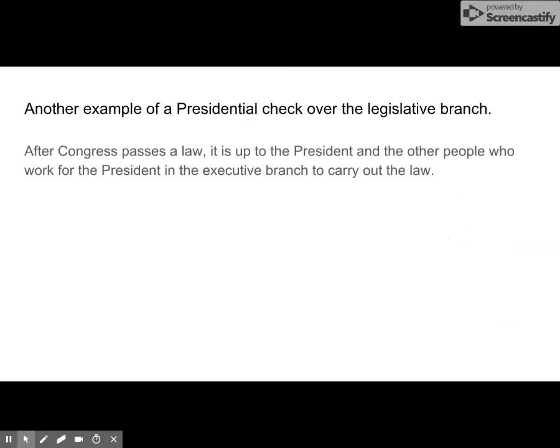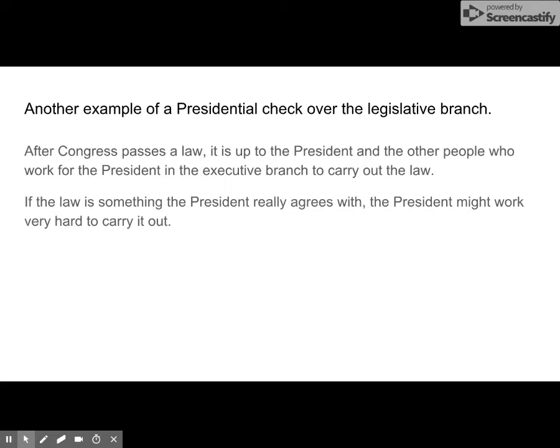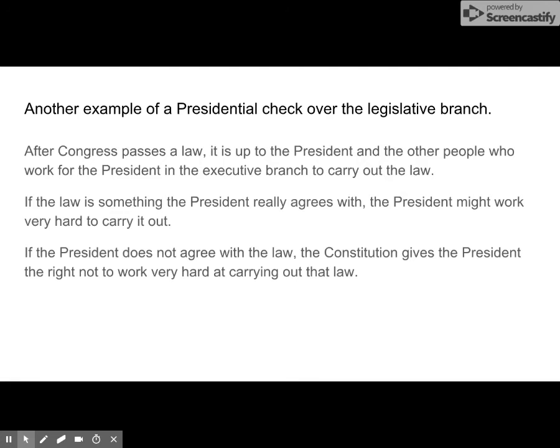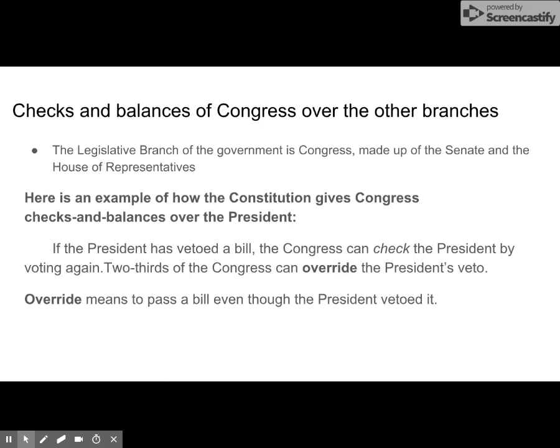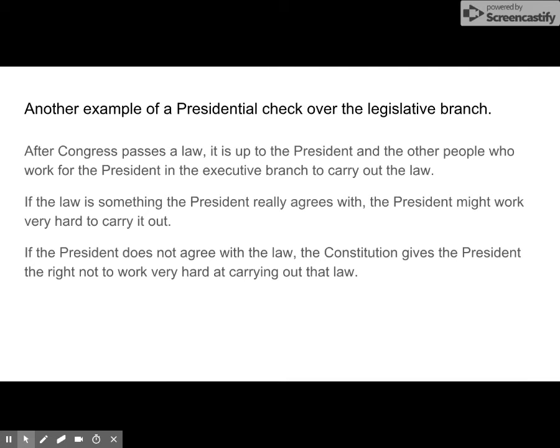Here's one last example of a presidential check over the legislative branch. After Congress passes a law, it is up to the president and the other people who work for the president in the executive branch to carry out the law. If the law is something the president really agrees with, the president might work very hard to carry it out. If the president does not agree with the law, the Constitution gives the president the right not to work very hard at carrying out that law. This is a very important example of a presidential check over the legislative branch.